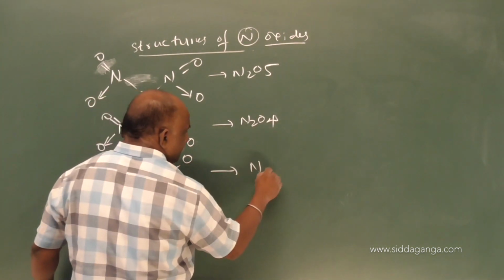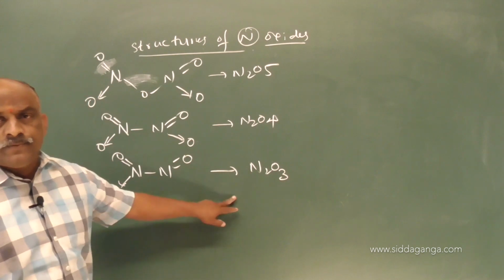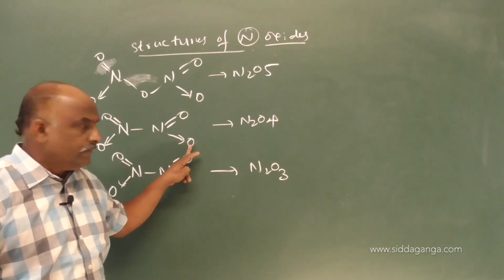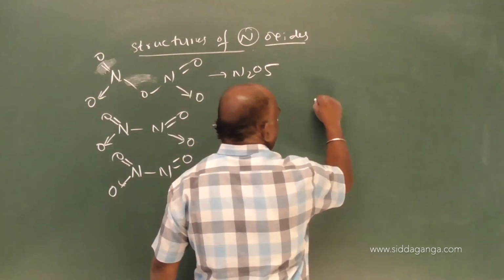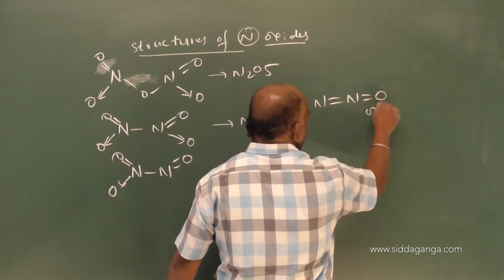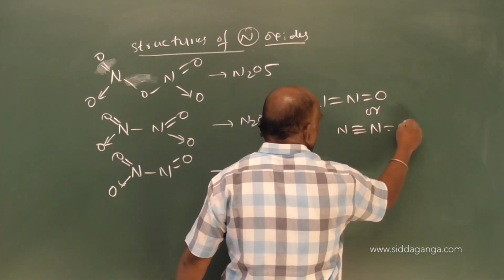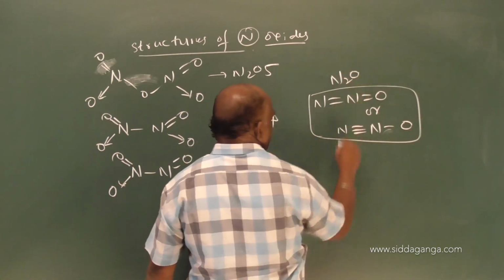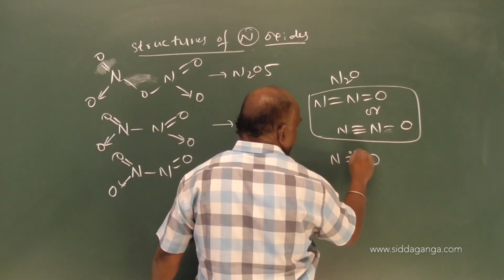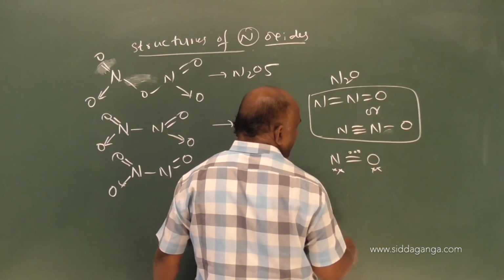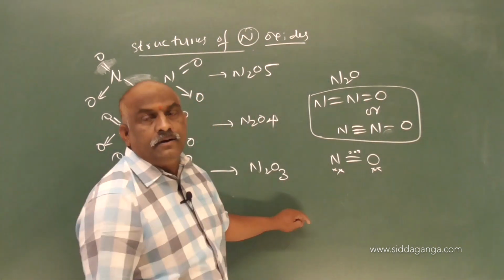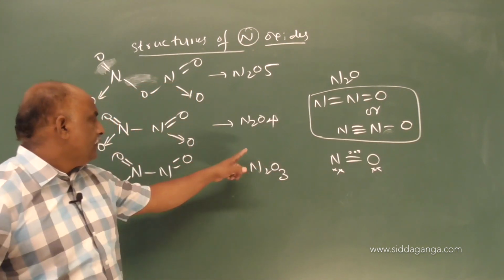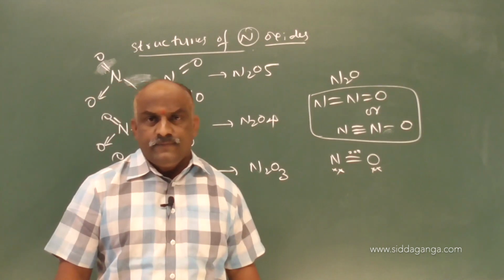It is N2O3. Remove half the part, what will you get? NO2. And we know N double bond O, or N triple bond N single bond O, this is the N2O structure. While coming to NO, it is the NO structure. Clear it is. So according to this we should follow, then you will get an idea about this.